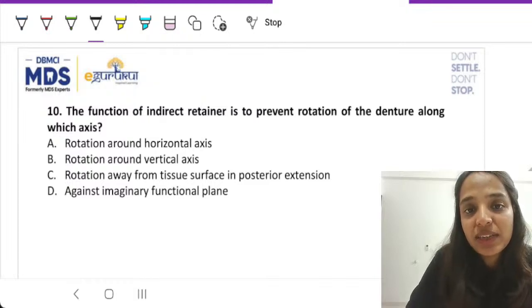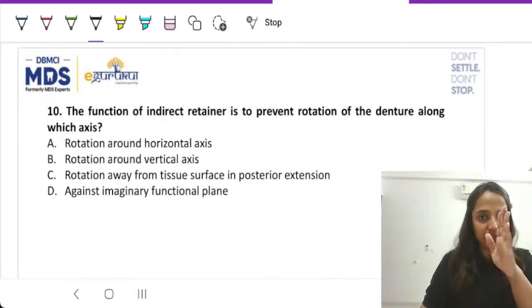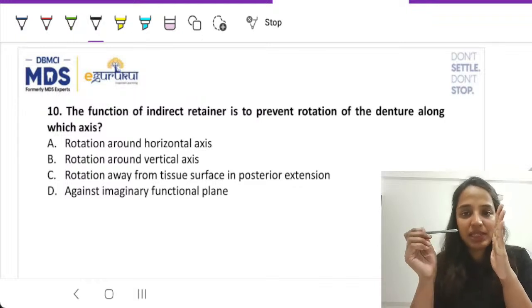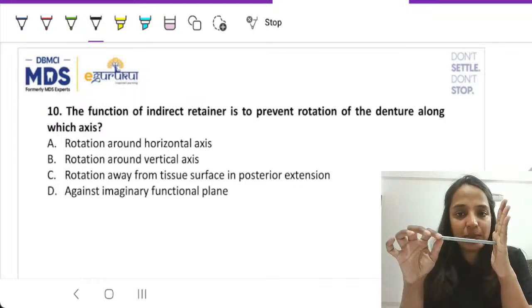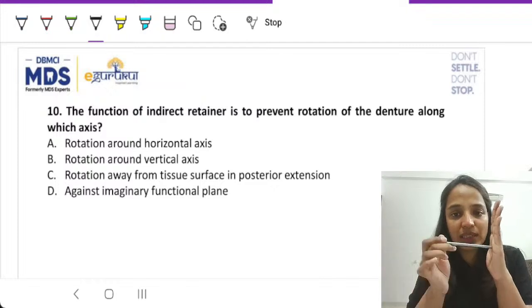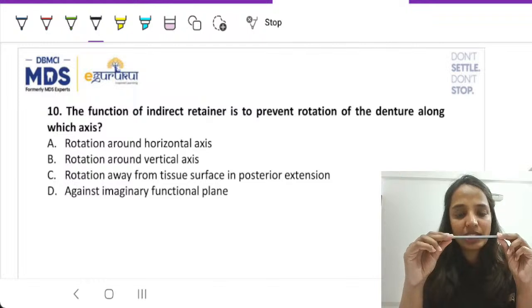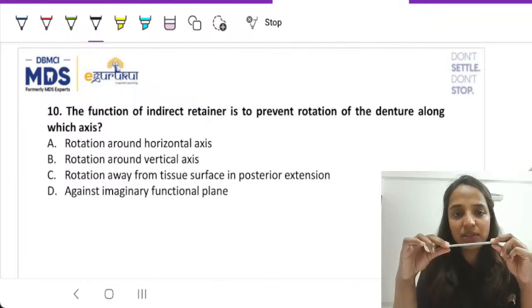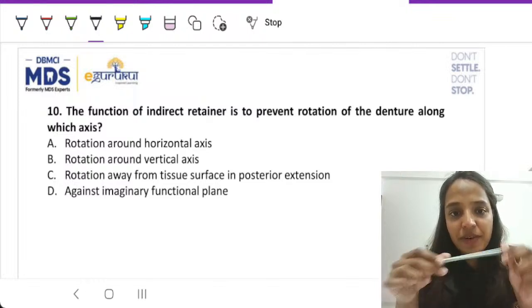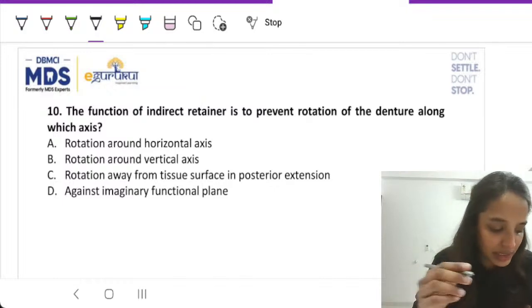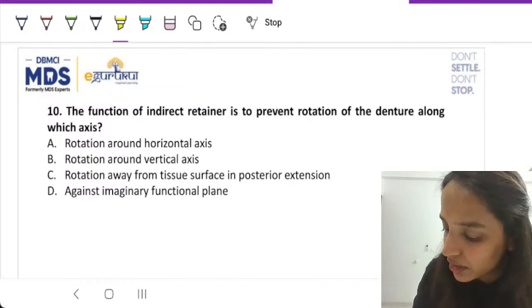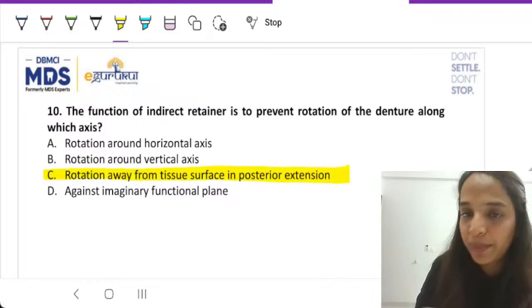The function of indirect retainer. Firstly, it functions in the sagittal plane. The bisector of the sagittal plane is this particular axis, which is what axis? This axis is a transverse axis. When it rotates like this, the rotation is away from the tissue in the distal extension cases. So the correct answer is option number C.